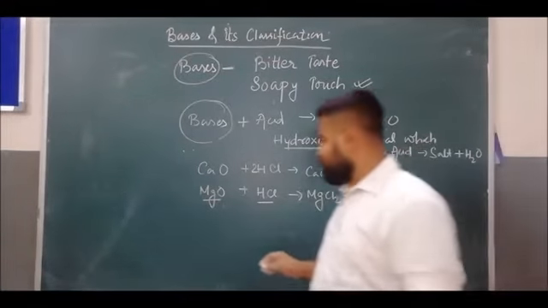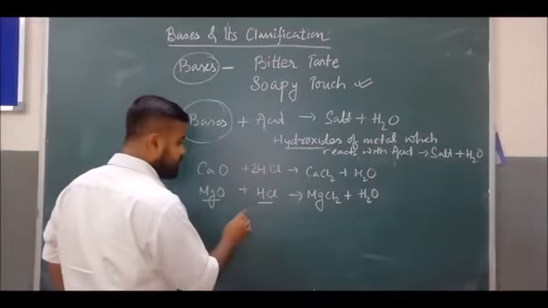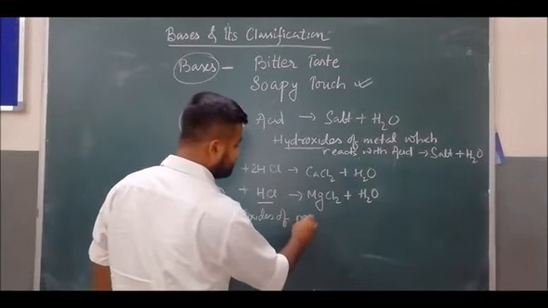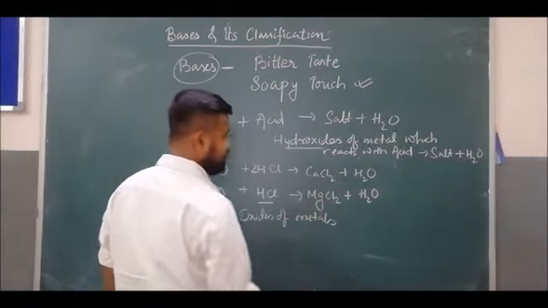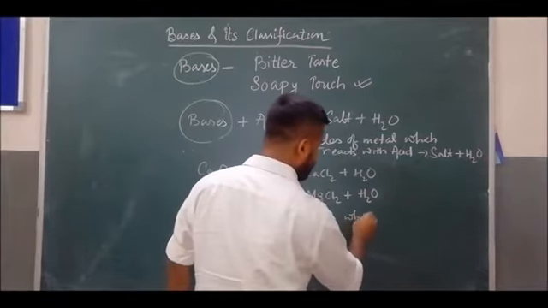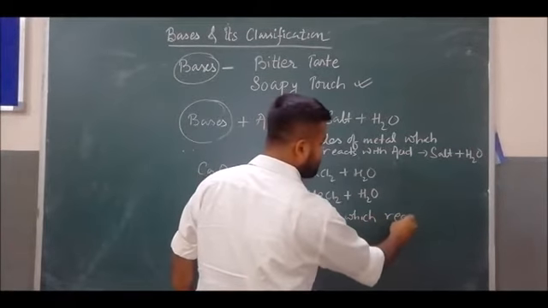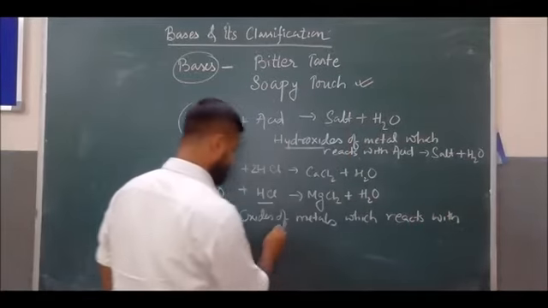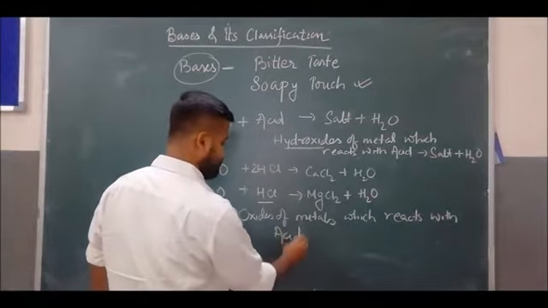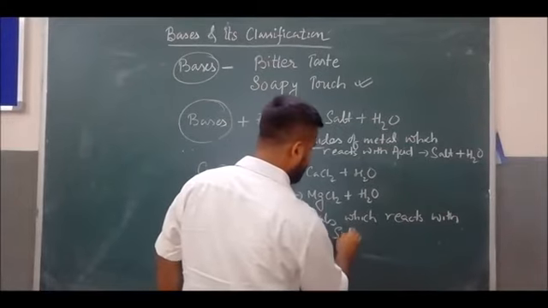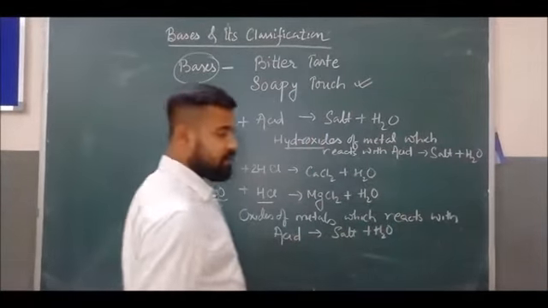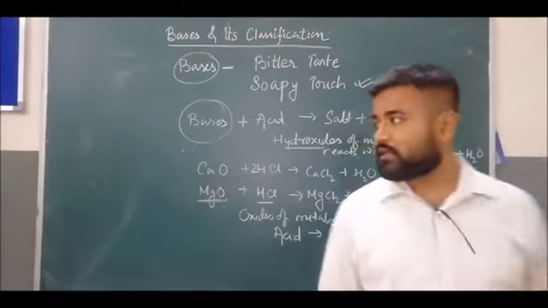So here we can also say that oxides of metals which react with acid to give salt plus water are also bases.